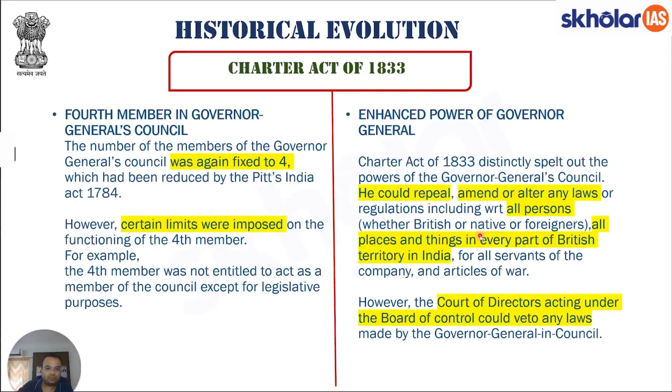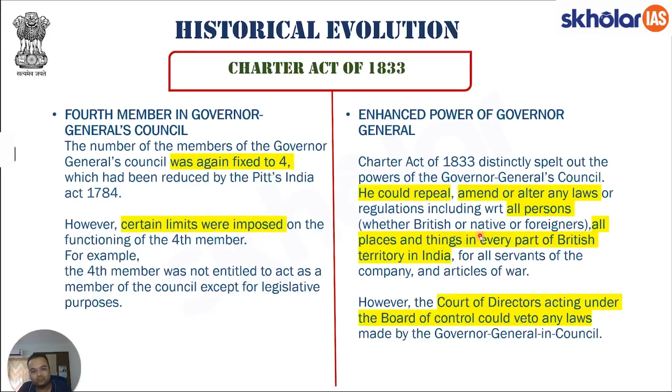There were other provinces that were under the control of other governors. Those governors could take certain executive decisions and legislative policies within their own presidencies, right? What the Charter Act of 1833 did was to take away the legislative powers of all other provinces and bring them under the control of one authority, that is, the Governor General of India. That again made it necessary to change the name from Governor General of Bengal to Governor General of India, because all legislative powers, all legislative functions will now be performed by this office with the help of the Executive Council, right?